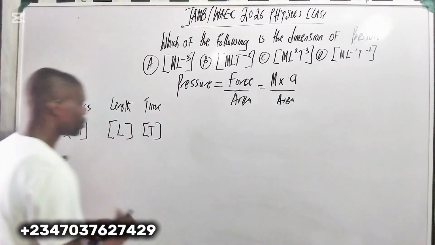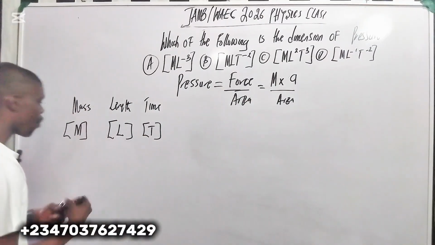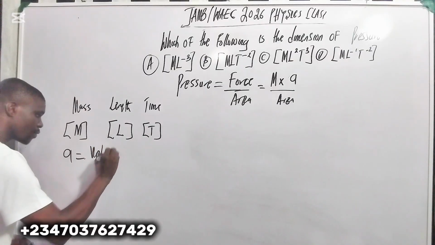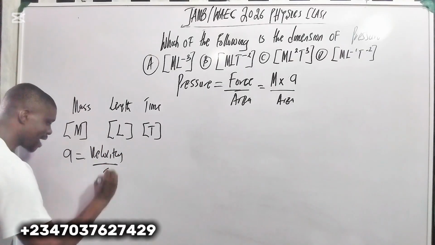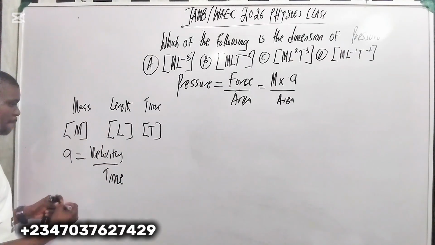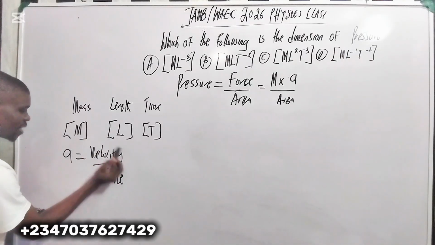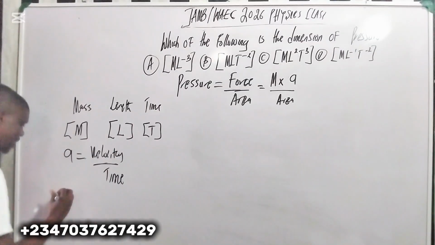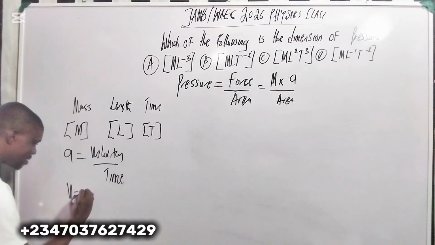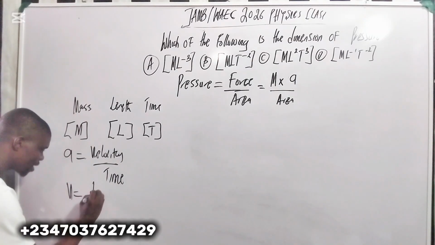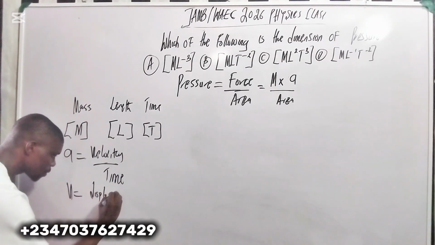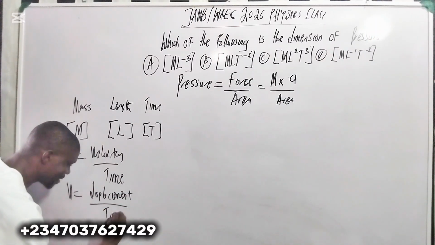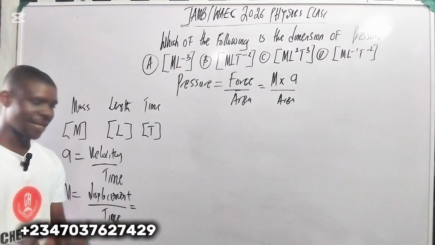What about acceleration? Let's define acceleration. Acceleration equals velocity over time. Now let's break down velocity. What is velocity? Velocity equals distance or displacement over time. Please pay close attention here, because you have to break it down.